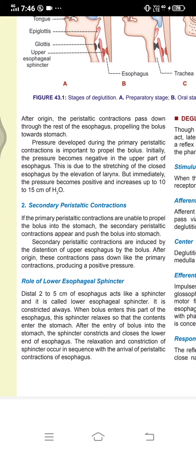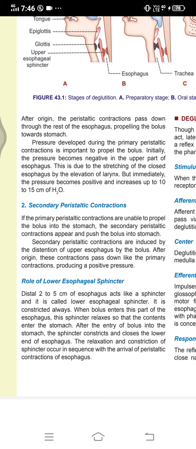Initially, the pressure becomes negative in the upper part of the esophagus. This is due to the stretching of the closed esophagus by the elevation of the larynx. But immediately the pressure becomes positive and increases up to 10 to 15 cm of H2O.